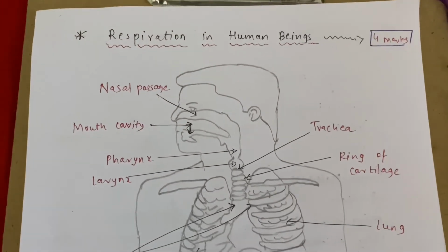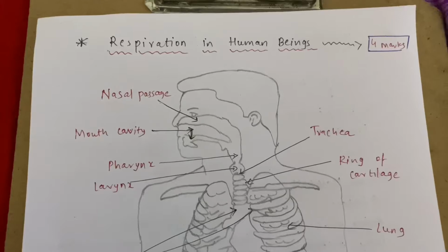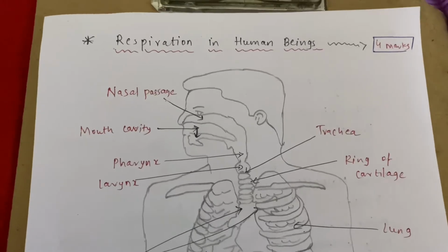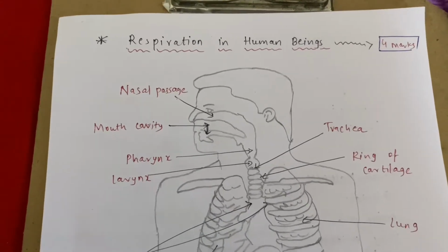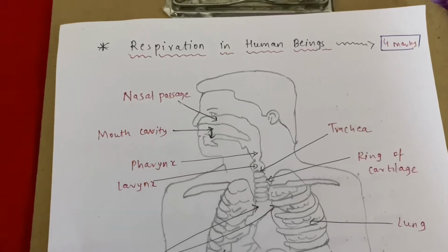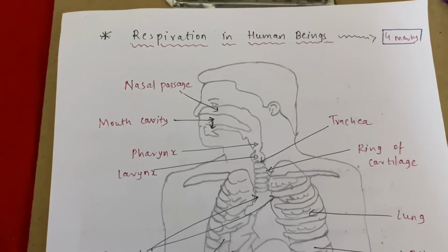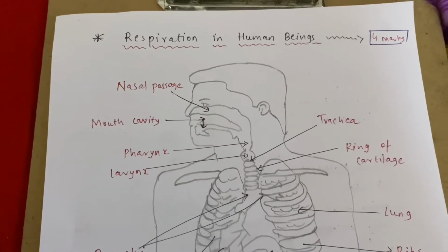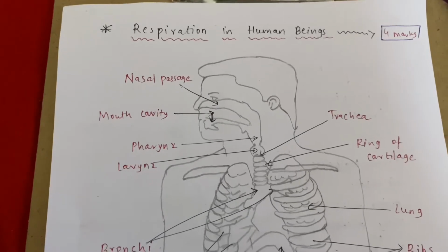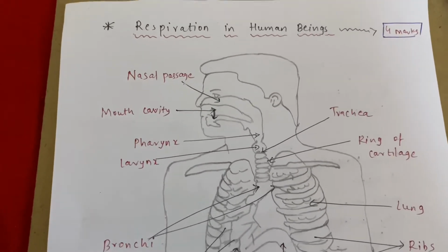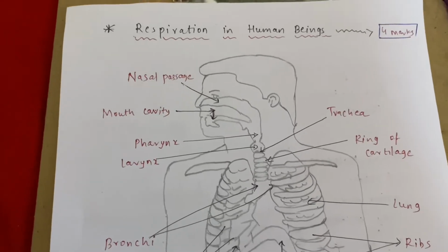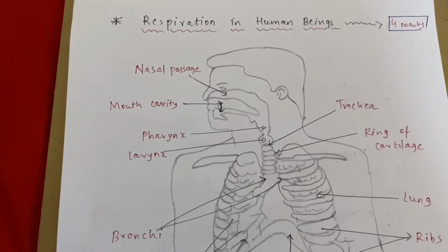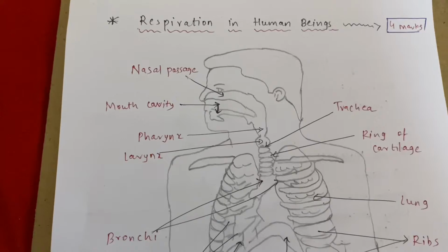Now we are on the next life process, the important life process, that is respiration. This question can also be asked for 4 marks. First of all, what do you mean by respiration? Respiration is a life process in which human beings or animals take in oxygen and convert simple molecules into energy, and that energy your body uses, correct? So respiration is a process in which you inhale oxygen, then that oxygen is used for the breakdown of glucose and converted into energy, and that energy is used, correct? Now we are on the topic of respiration in human beings.